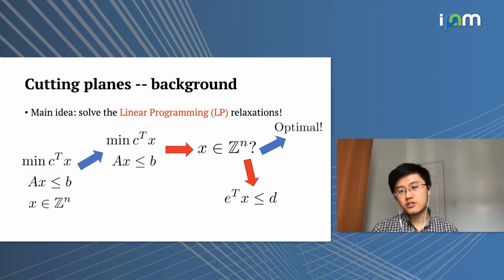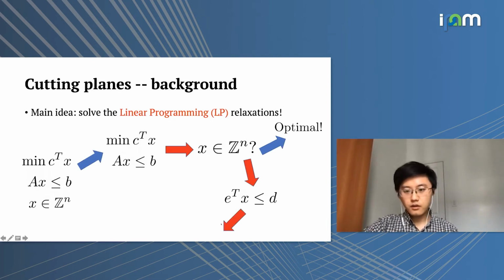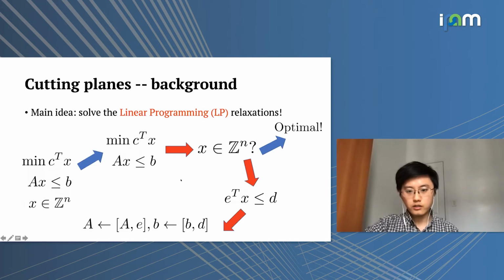And if X star has some non-integral components, usually we can come up with some sort of constraint in the form of E transpose X less than or equal to D. Then we're able to augment the original linear programming system by this new set of constraint.